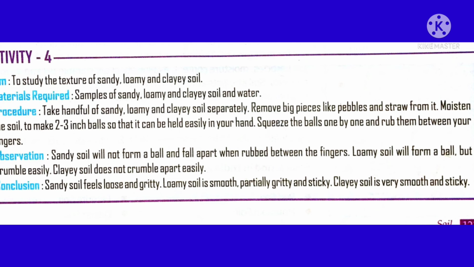Sandy soil will not form a ball, whereas loamy soil will form a ball, and clay soil also forms a ball. But loamy soil soon crumbles. It can be broken. But clay soil is very difficult to break. It does not break easily, that means it will not be loosened. So tell me which is good. With loamy soil we can make a ball, and it also crumbles. Crumble means we can make it into small pieces, that means broken into small pieces.